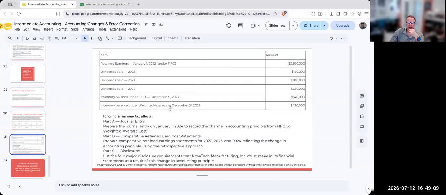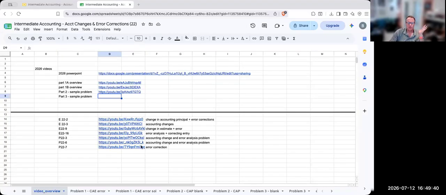And now let's ask what we're being asked to do. Ignoring all income tax effects, we're going to prepare the journal entry on January 1st, 2024 to record the change in accounting principle from FIFO to weighted average cost. Then, comparative retained earnings statements: prepare the comparative statements for 2022, 23, 24, reflecting the change in accounting principle using the retrospective approach. And lastly, we're going to have our disclosure. So let's jump right into this.